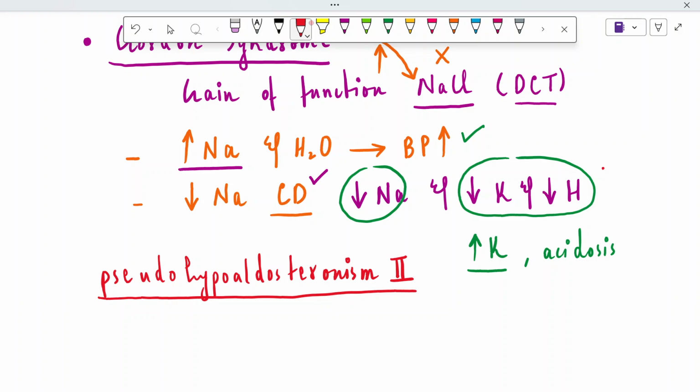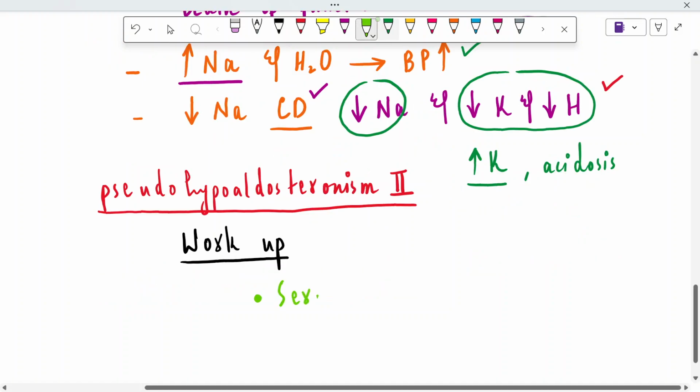Let's talk about the workup for such patients. The workup for patients with hyperkalemia: first of all, we need to check the serum potassium, and it is elevated. It's very logical, right? Then we need to look at the ECG of such patients.